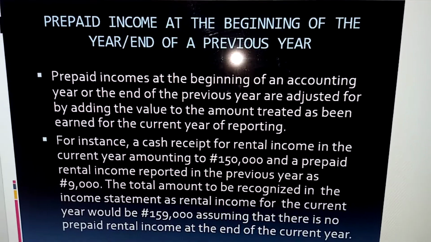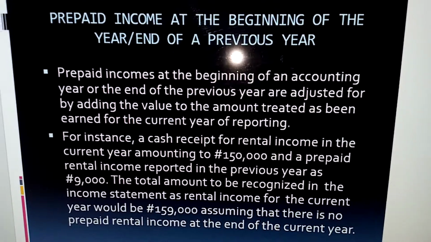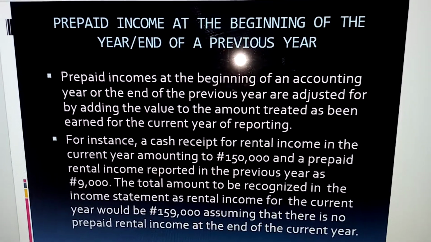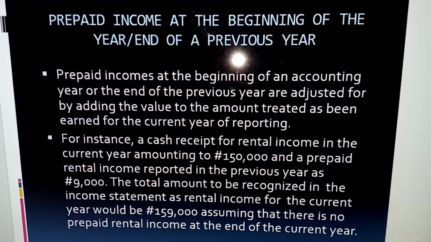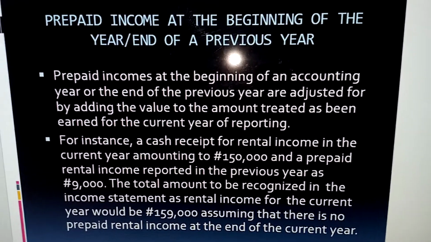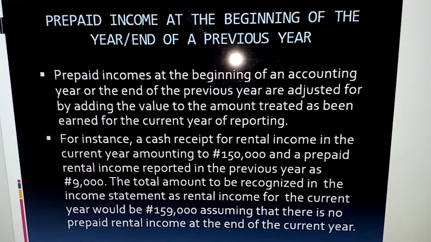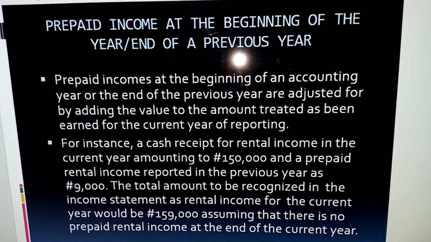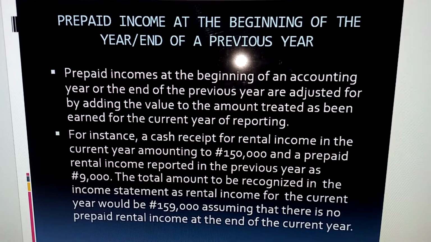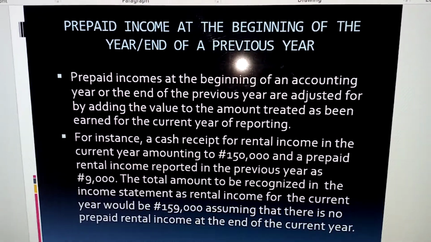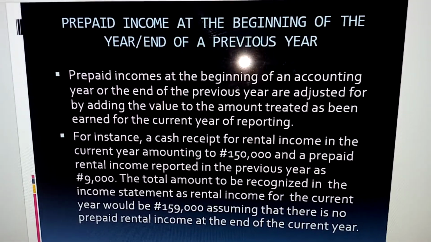For instance, the rental income in the current year is 150,000, and the prepaid rental income reported in the previous year is 9,000. So you add 9,000 to 150,000, and if you're not having any prepaid income at the end of the year, you're reporting 159,000 to the income statement.